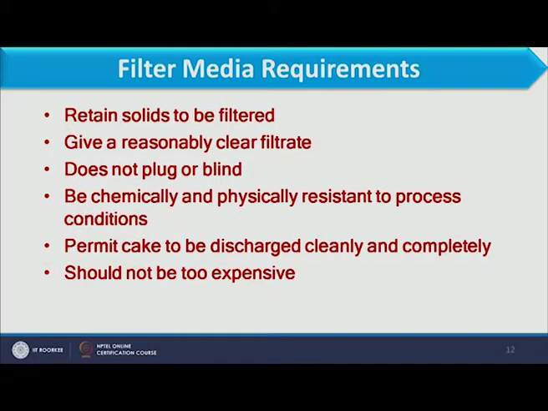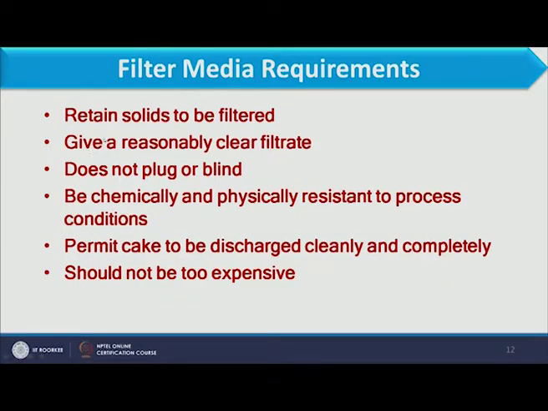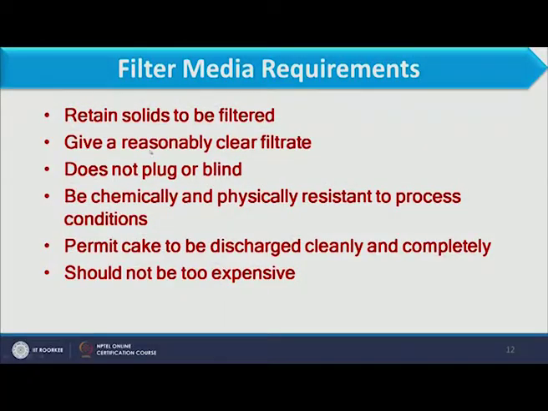Now here we have the filter media requirements. What qualities should we see as far as filter media is concerned? The filter media should retain the solids to be filtered. That is the first requirement. Second, give a reasonably clean filtrate. It should block the solid particles or retain the solid particles, and we should get a very clear filtrate. It does not plug or blind.